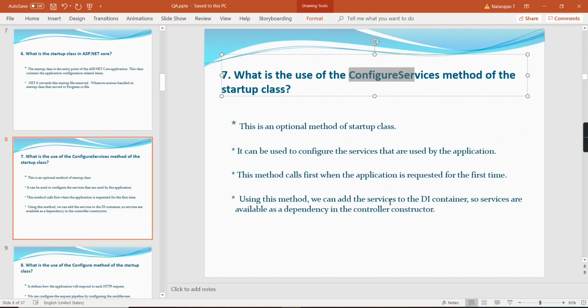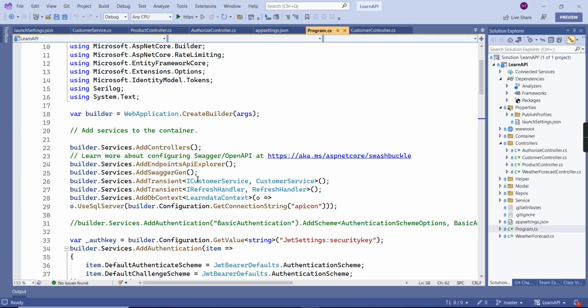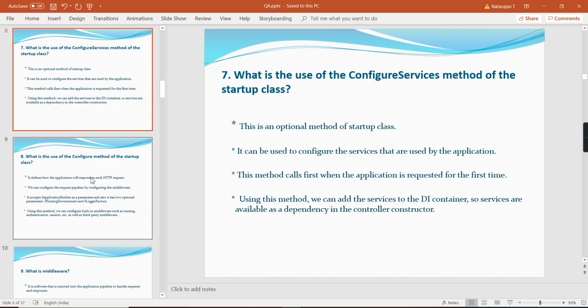Using this method, we can add the services to the dependency injection container. So services are available as dependency into the controller constructor. Let me show you. In this example, I'm having one interface and also the implementation class. In these services, using this transient option, basically we have three types. We can see that a little later. I just registered it. So hereafter, I can directly inject this interface in my controller constructor, so that we can use it in our application. Okay, we can move on to the next question.